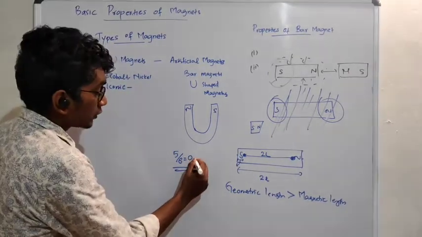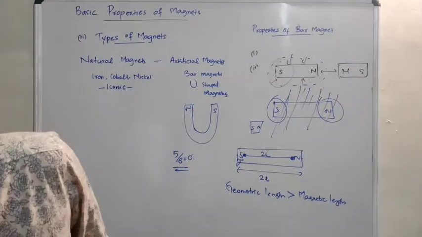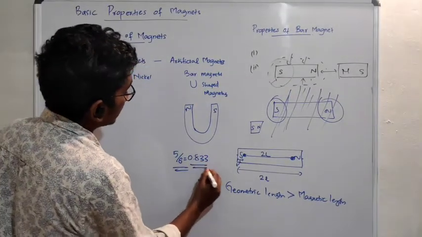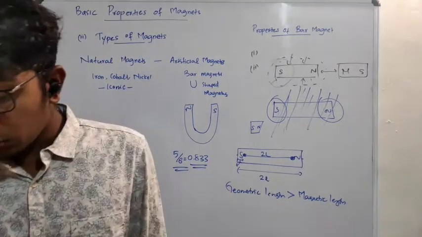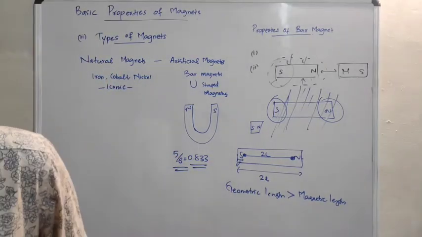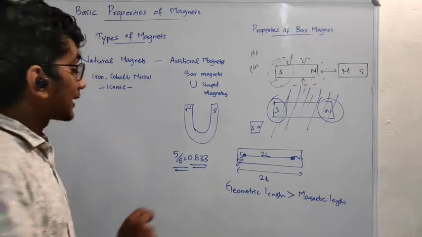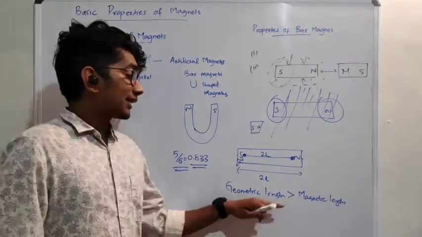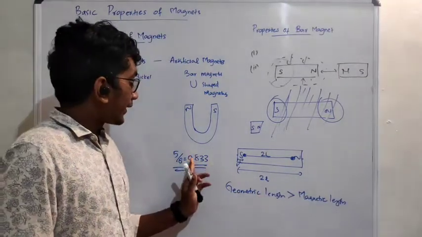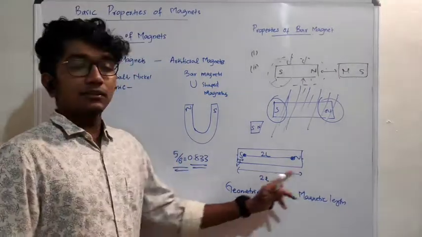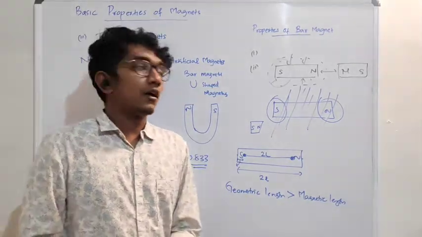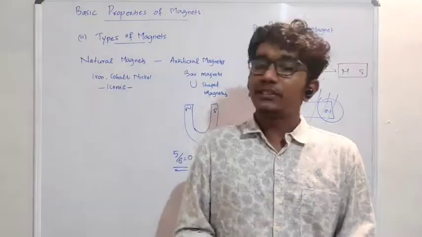It is almost 0.833. So that is magnetic length divided by geometric length. You should always remember that the geometric length is greater than the magnetic length, that is, the magnetic length is less than the geometric length. Okay, I think you have got the basic properties and everything.